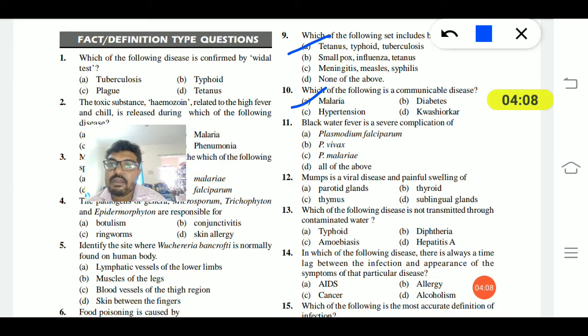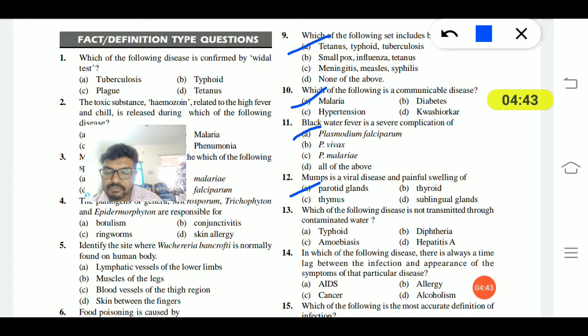Eleventh question: blackwater fever is a severe complication of Plasmodium falciparum, Plasmodium vivax, Plasmodium malariae, or all of the above. Blackwater fever is a severe complication of Plasmodium falciparum. Twelfth question: mumps is a viral disease with painful swelling of the parotid glands, thyroid, thymus or sublingual glands. The parotid glands get swollen due to mumps.